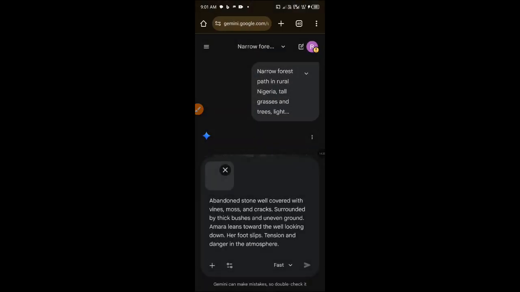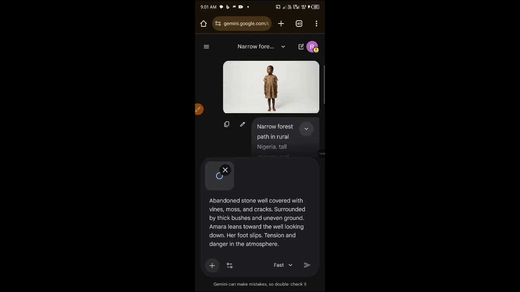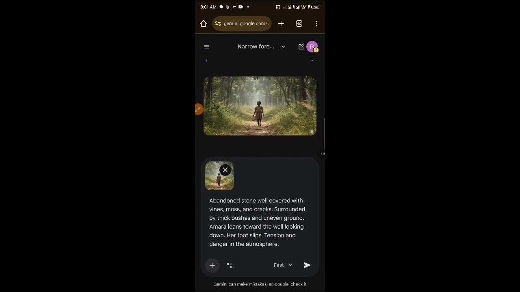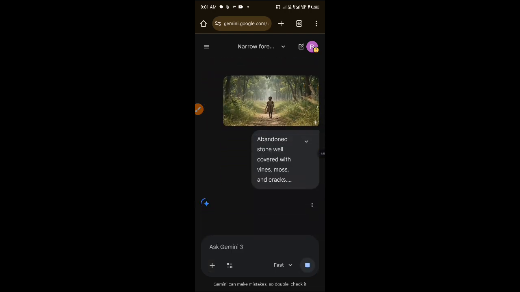Oh, sorry, I used the forest image, but it's okay. Let me send with this and see. I wanted to change the image though, but let's still use this. Since she was in the forest, let's see how they're going to create it.